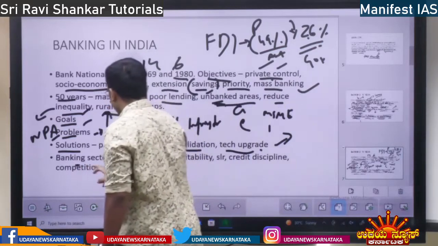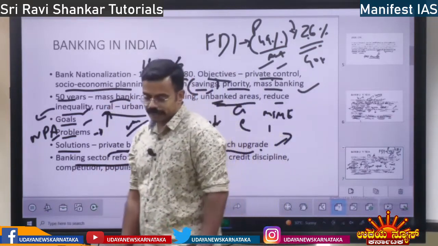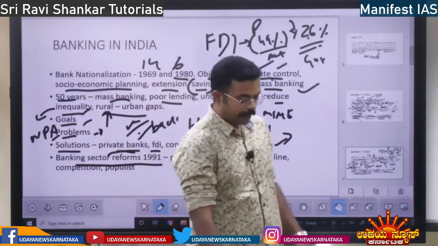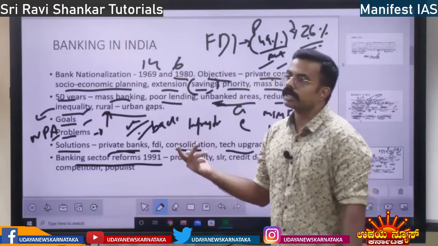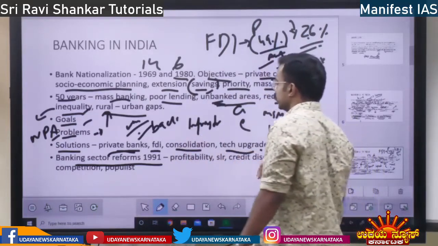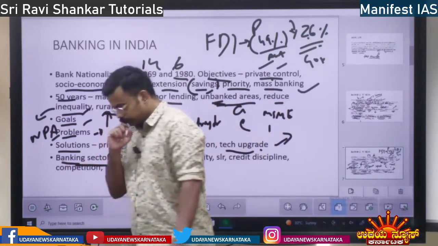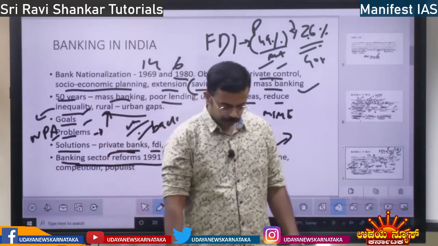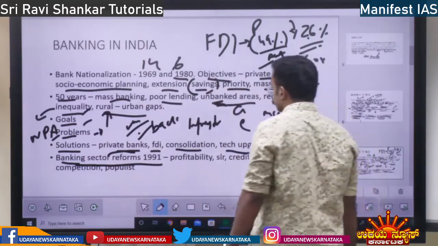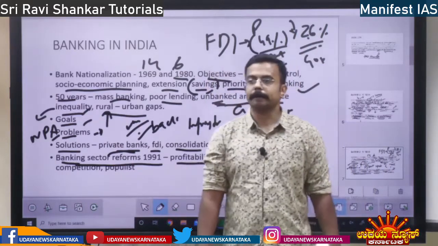Next you have banking sector reforms of 1991. So what is the year 1991? LPG. Post liberalization. What are the reforms that have taken place in the banking sector post 1991? Okay. So one reform is profitability.